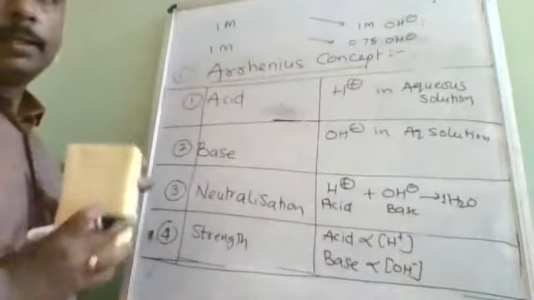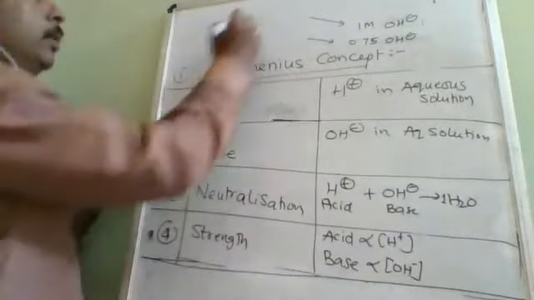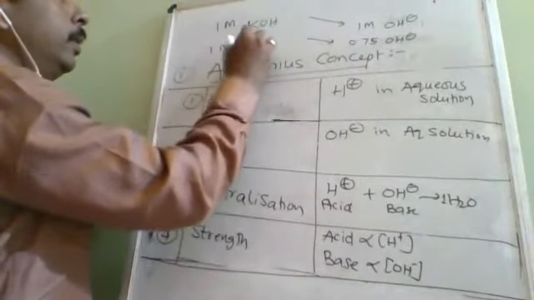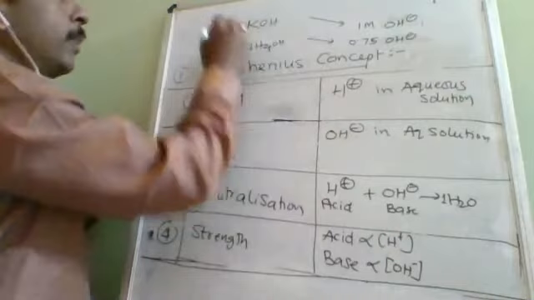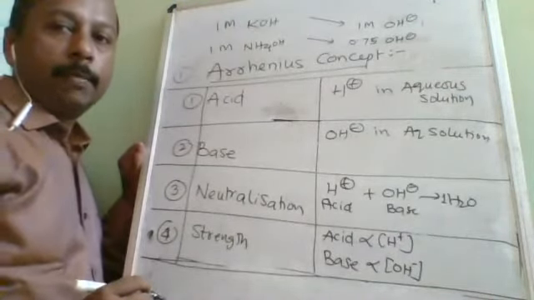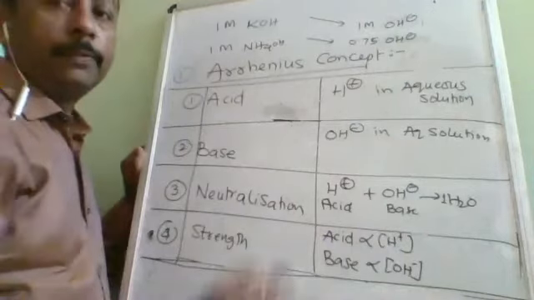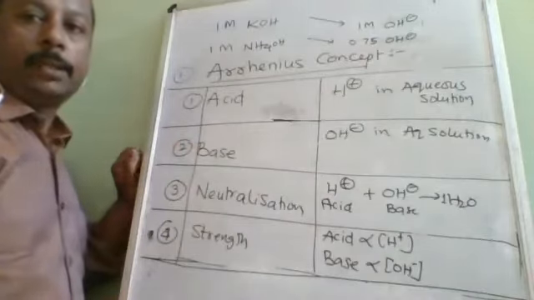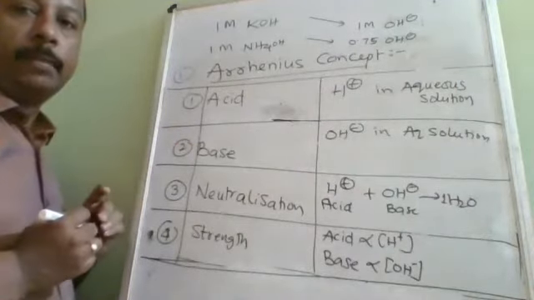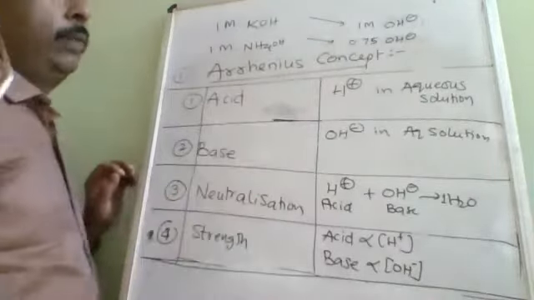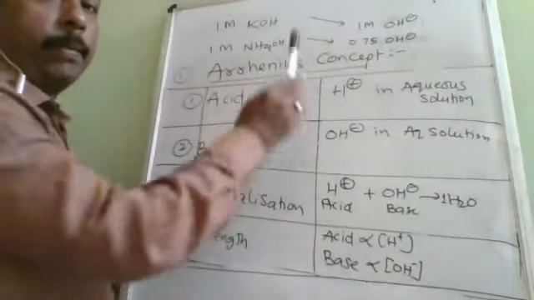Concentration of OH minus it is providing. Here, for example, I am taking KOH and NH4OH. I am taking the strength of acid and base the same, but the strength of OH minus provided by them is not the same. If they are given the same thing, then they should also provide the same thing, but they are not doing so. That shows their incapability.